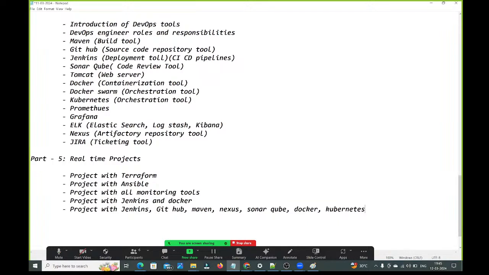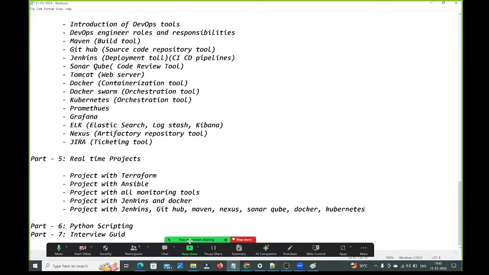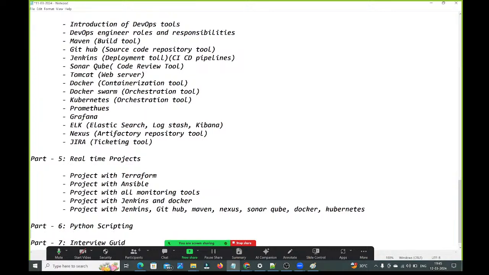Fine. So after this, as part 6, we are going to understand Python scripting. As I told, no one is covering Python scripting in a DevOps and AWS cloud course. People in other institutes are covering Linux and shell scripting. I'm okay with that. But Python scripting, no one is covering. But nowadays, companies are expecting Python scripting also.